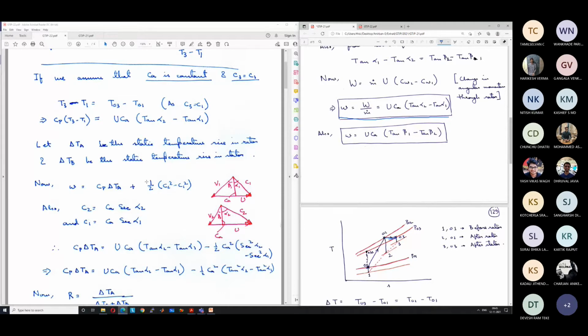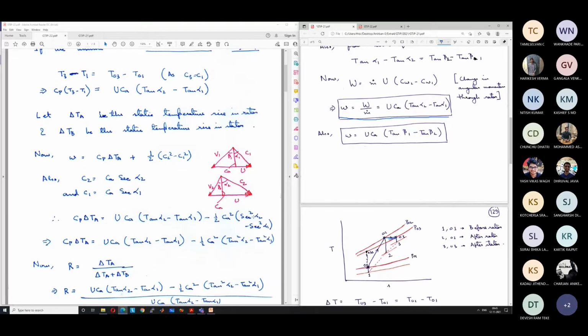So Cp delta Ta is equal to UCa (tan alpha 2 minus tan alpha 1) minus half (C2 square minus C1 square), which we can write as half Ca square (sec square alpha 2 minus sec square alpha 1). Now sec square alpha 2 is equal to 1 plus tan square alpha 2, and sec square alpha 1 is equal to 1 plus tan square alpha 1. So we can replace those expressions, and we will find that Cp delta Ta is equal to UCa (tan alpha 2 minus tan alpha 1) minus half Ca square (tan square alpha 2 minus tan square alpha 1).